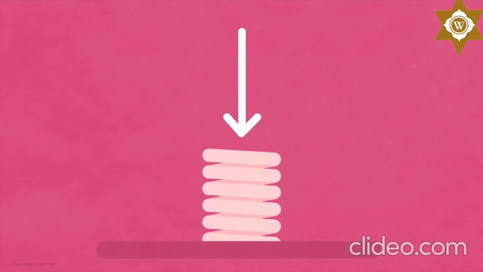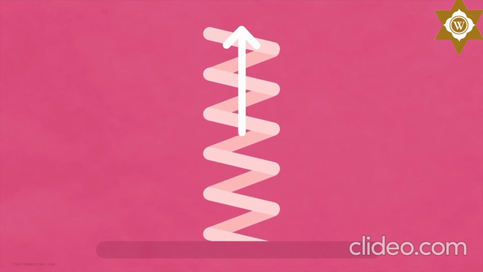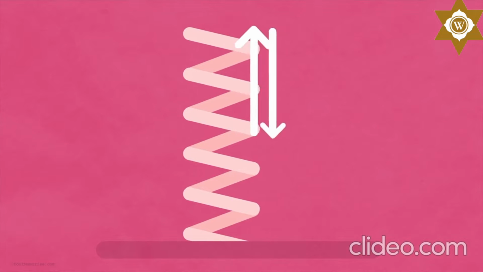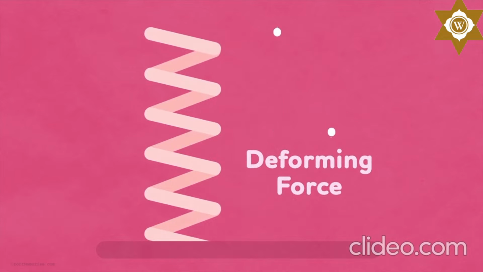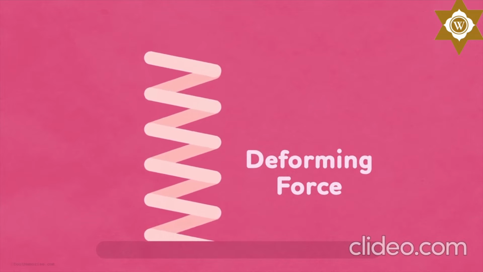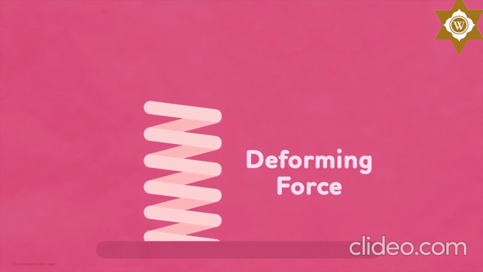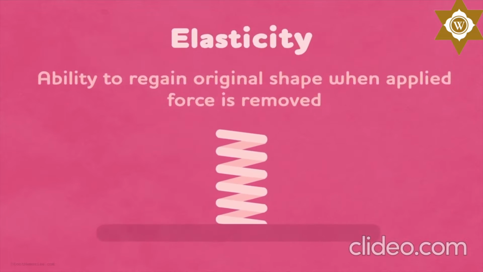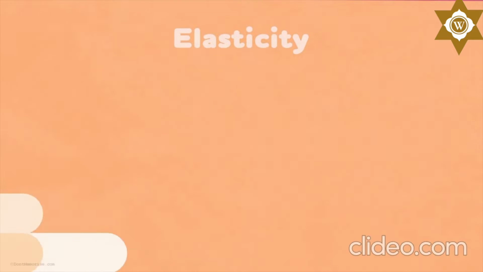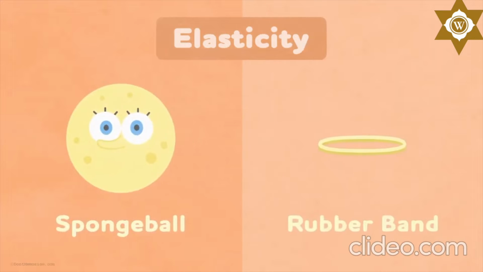When a force of compression or tension is applied, the helical spring gets deformed, that is, it changes in shape or size. This force is referred to as the deforming force. And the ability of an object to regain its original shape when the influence of this deforming force is removed is called elasticity. More examples of such objects include sponge balls and rubber bands.